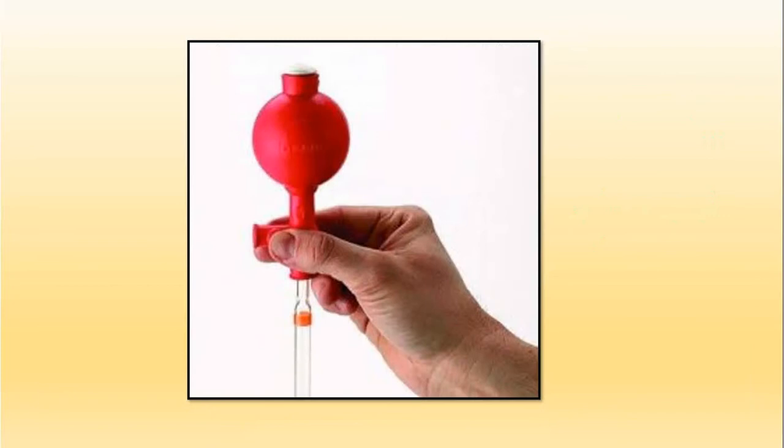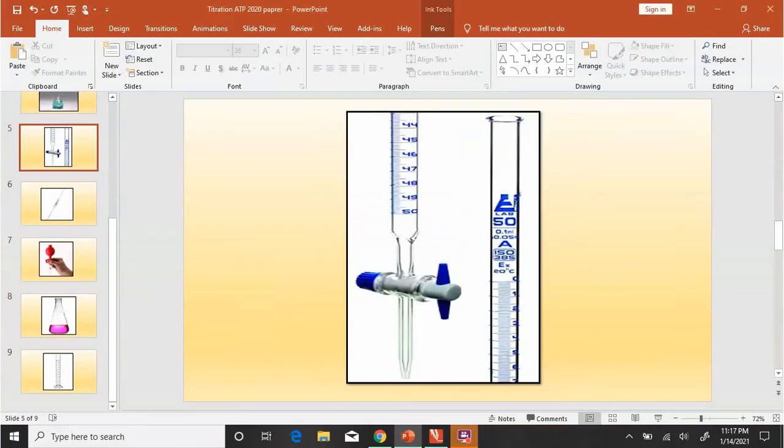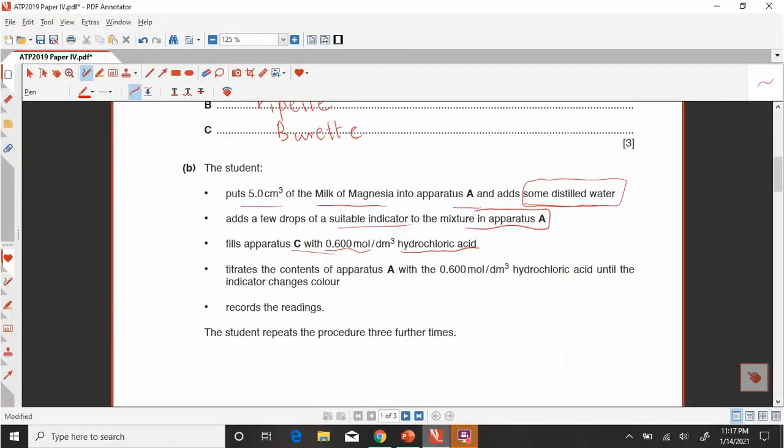Then in this burette he is filling the hydrochloric acid. Now look at the question. Then titrates the contents of apparatus A with 0.600 mole per dm cube of the hydrochloric acid until the indicator changes color. Records the readings. The student repeats the procedure for 3 further readings.